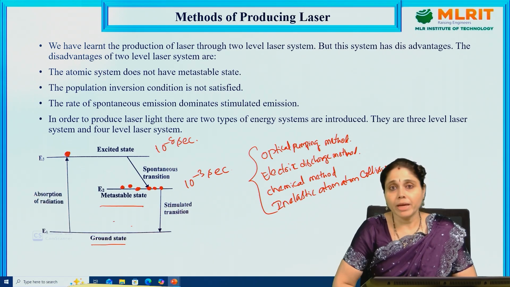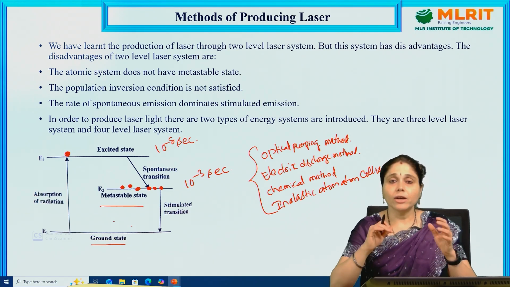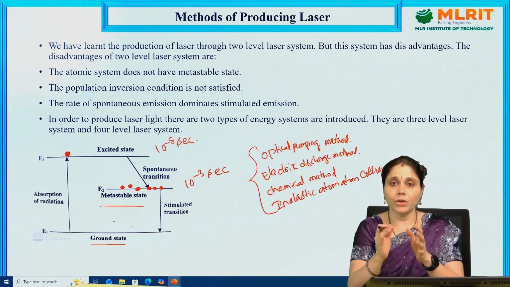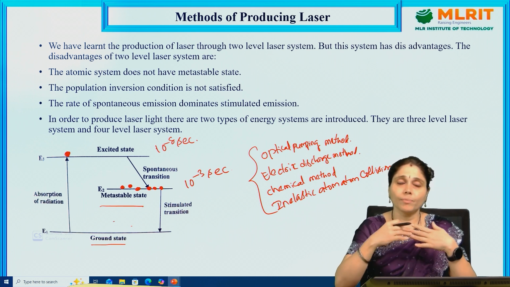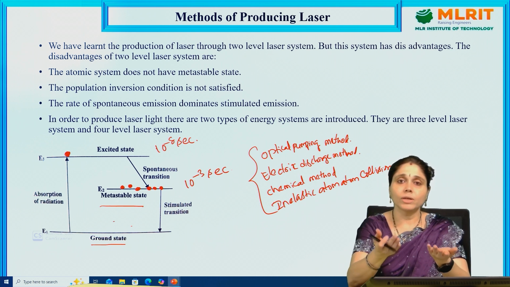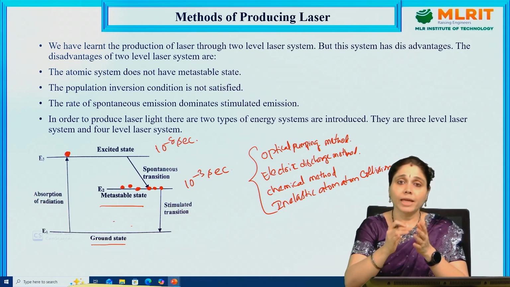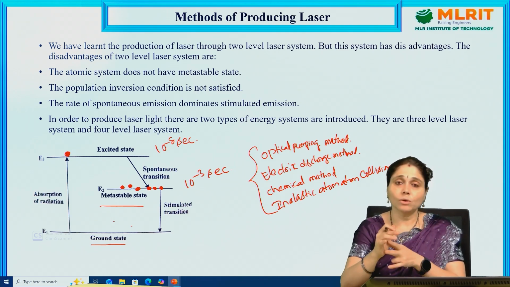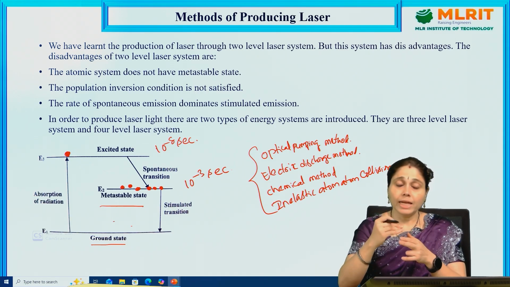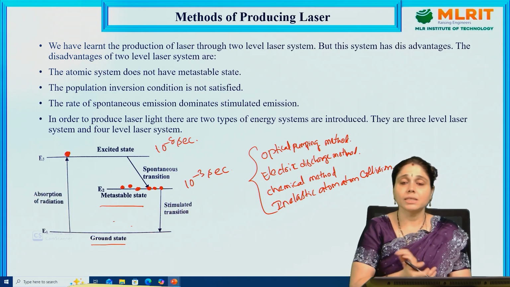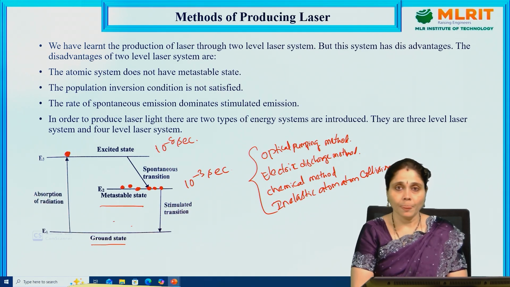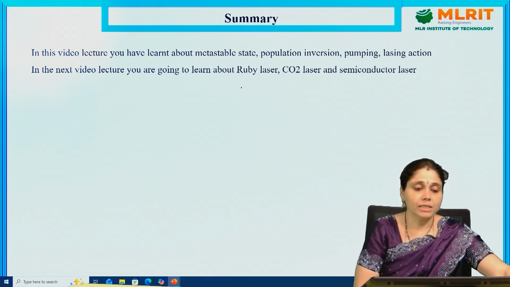And inelastic atomic collision means that when two atoms from different molecules collide, one provides its energy to the other atom, and thereby the transfer of energy takes place. The atom receiving the energy is then de-excited to produce the laser light. This is inelastic atomic collision. So these are the methods of producing laser.